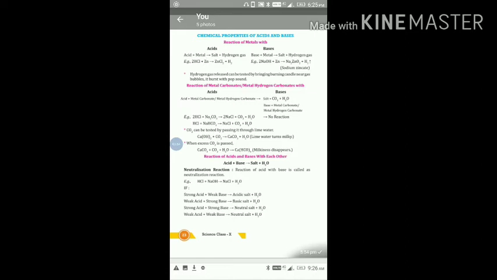Take another example, when hydrochloric acid reacts with metal bicarbonate like sodium bicarbonate or sodium hydrogen carbonate, then we get sodium chloride, which is a salt, carbon dioxide and water. It is clear that when an acid reacts with metal carbonate or metal bicarbonate or metal hydrogen carbonate, then we get three products. Number one, salt, number two, carbon dioxide, and number three, water.